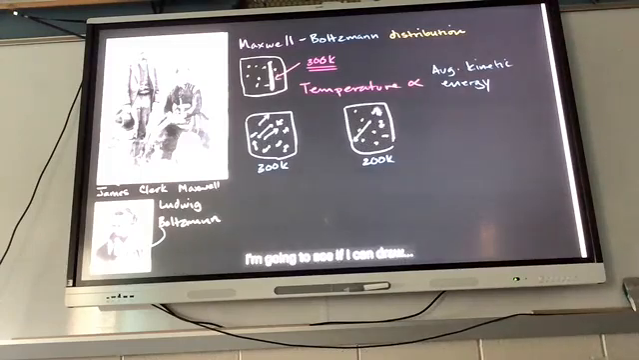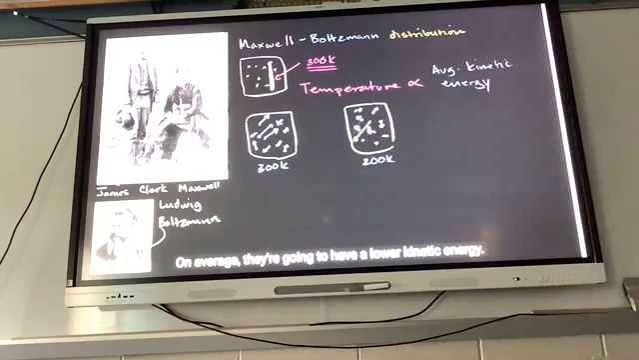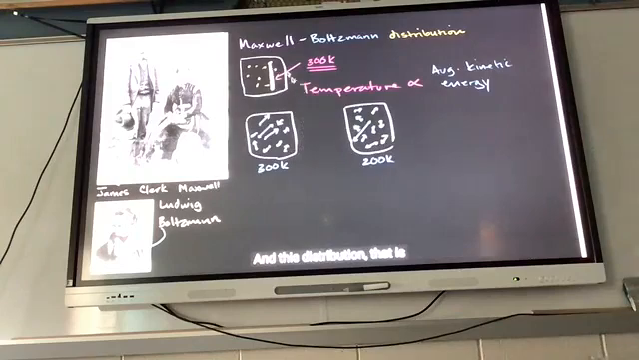I'm going to see if I can draw on average. They're going to have a lower kinetic energy. That doesn't mean all of these molecules are necessarily slower than all of these molecules or have lower kinetic energy than all of these molecules, but on average, they are going to have less kinetic energy. And we can actually draw a distribution. And this distribution, that is the Maxwell-Boltzmann distribution.